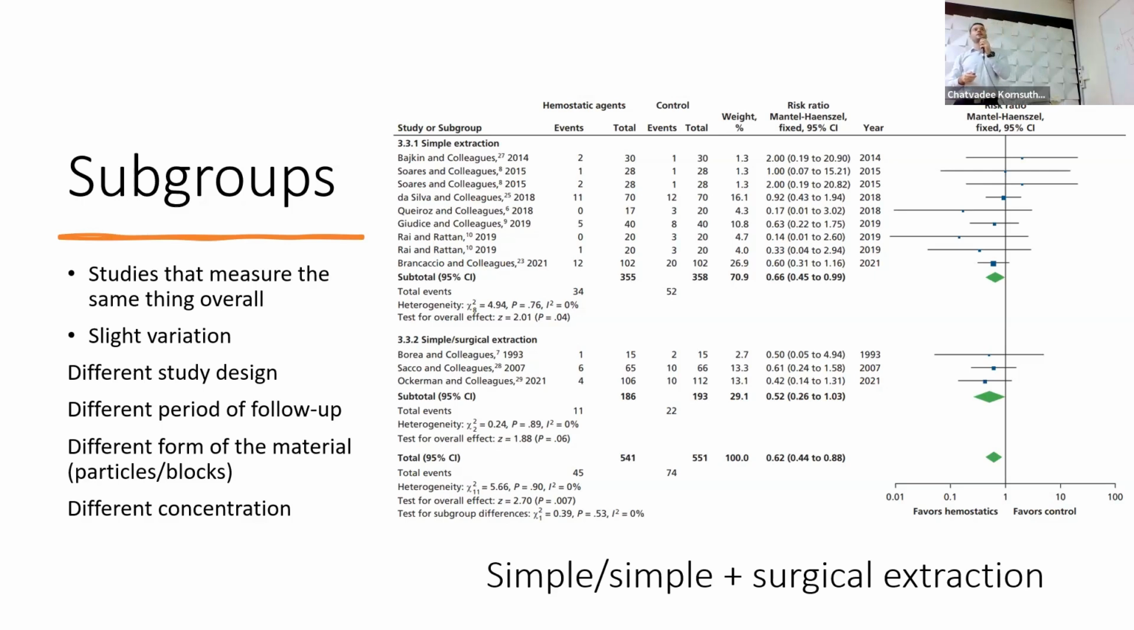Now, as you can see here, I divided studies into studies with simple extraction and studies that had simple and surgical tooth extraction together. So here I divided into subgroups to get the result of each subgroup, and I got the final result of the meta-analysis. So this is just to explain subgroups.